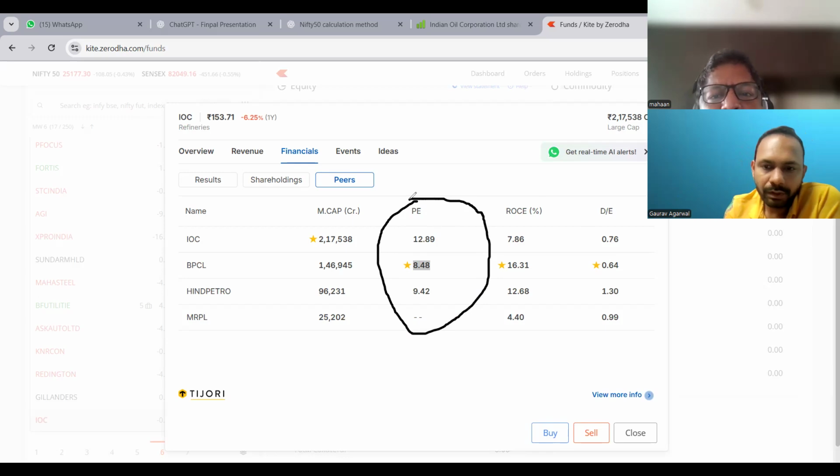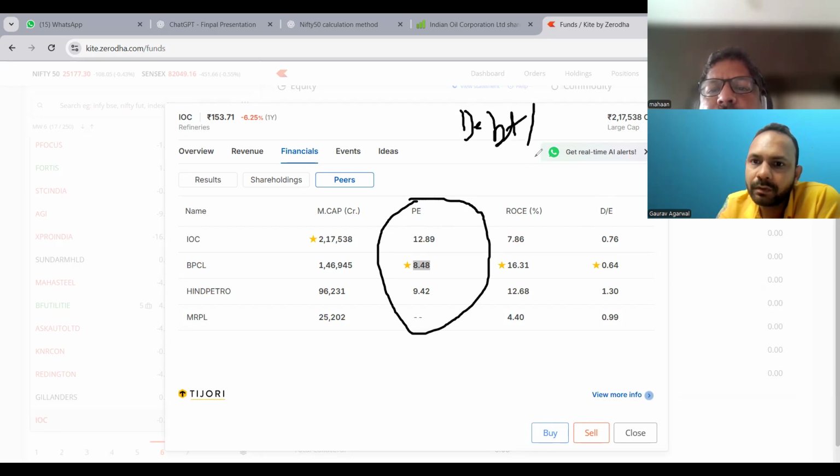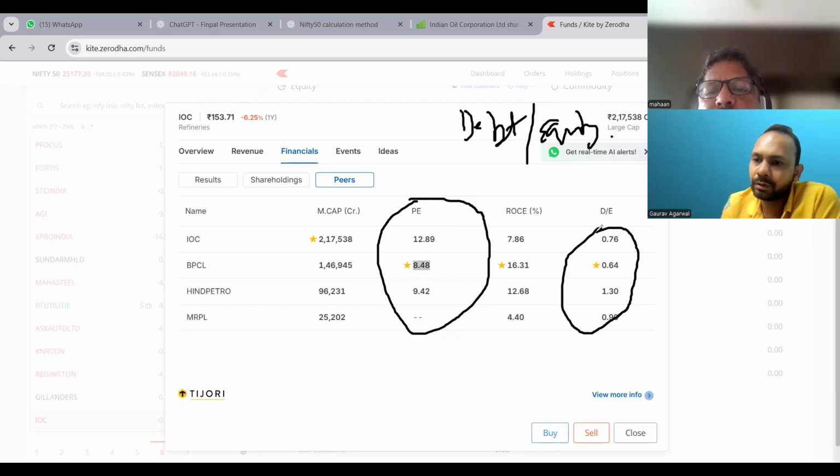Okay, then what is D? The last column, D. This is the debt to equity ratio. Based on the debt and the number of equities, they filter out the debt to equity ratio. In this, we have to see the one which has the least debt to equity ratio, because debt means they have some loans. So whichever company has the least debt, that is where we should put our money, because they have fewer loans.